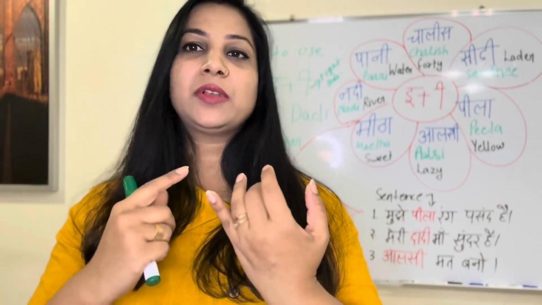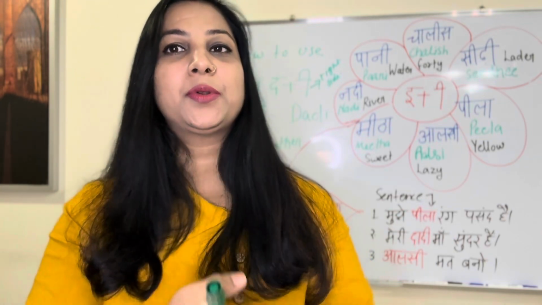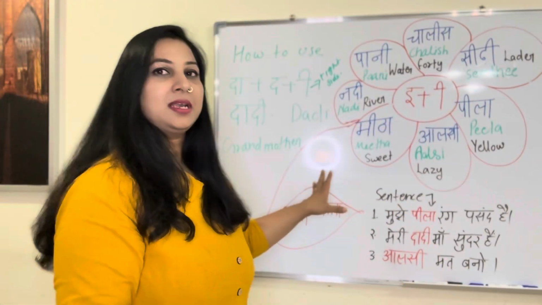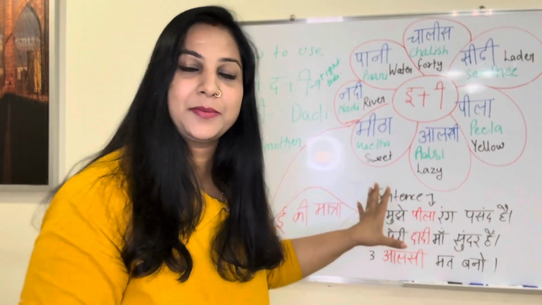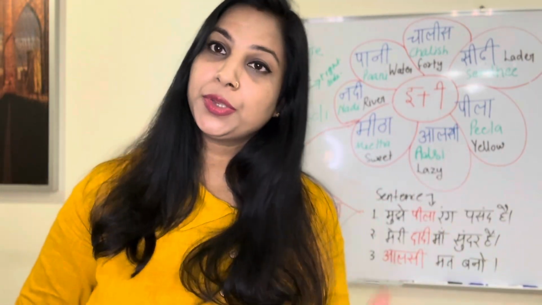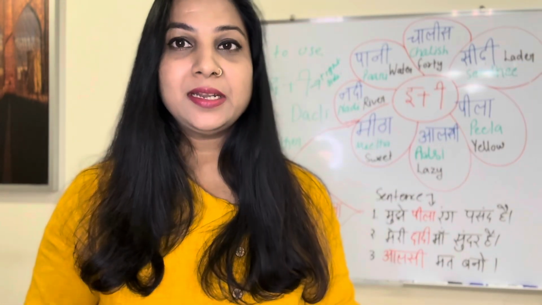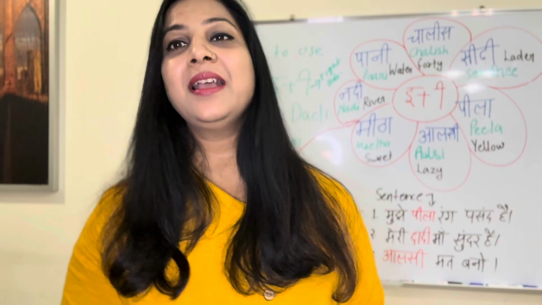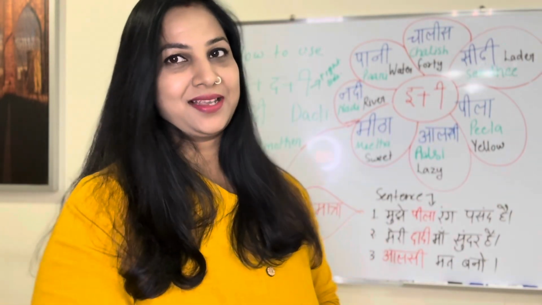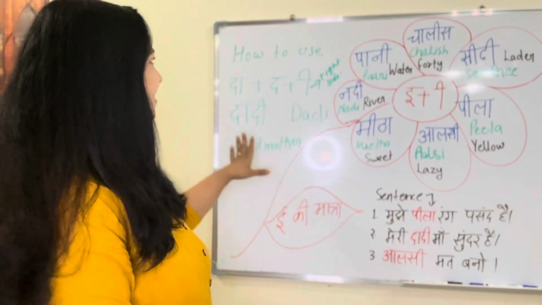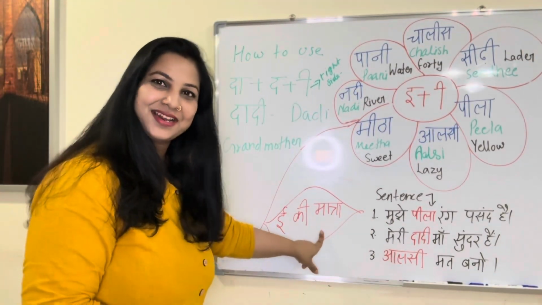Yesterday, along with choti ki matra, I told you how to use it in a sentence. We have covered it fully, so please do watch it. Today our focus is on badi e ki matra. While explaining it, we'll see how to use it and how to separate it. If I get any grammar related things in between, I will explain those too. Okay, so let's begin. First thing first, e ki matra.